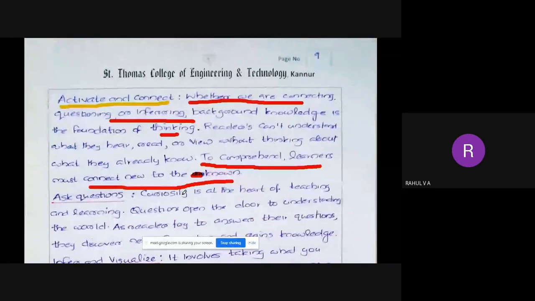So when you are reading something, when you are comprehending, when you are trying to understand something, what you have to do is activate and connect. Whatever you are hearing, whatever you are reading, whatever you are viewing, you have to connect it with all the background knowledge which you have already. So that is important.